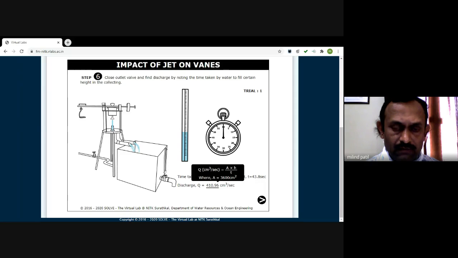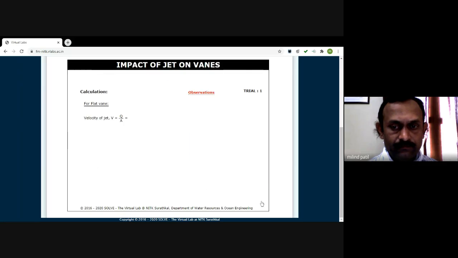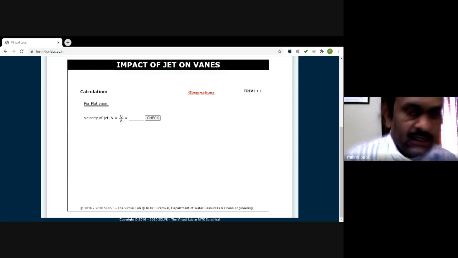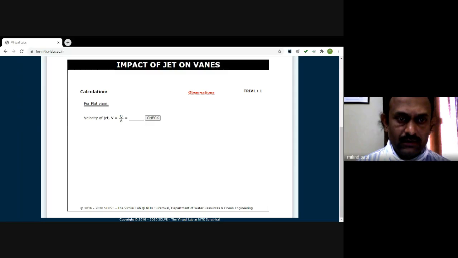Once you put it, click on check. If it is correct, this will show your next slide. So let us click on the next slide. The discharge now is 410.96 centimeter cube per second. Now let's do our calculation first. The velocity of the jet we can measure with the help of the equation Q upon A, and the answer is 331.71. You must calculate it on your calculator.